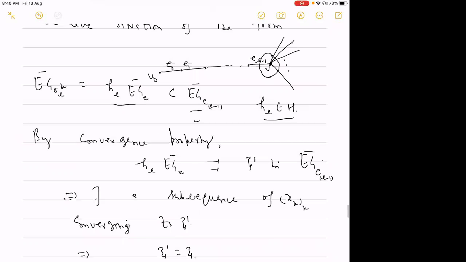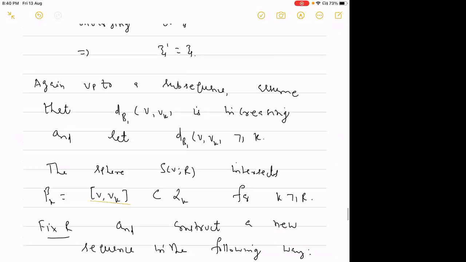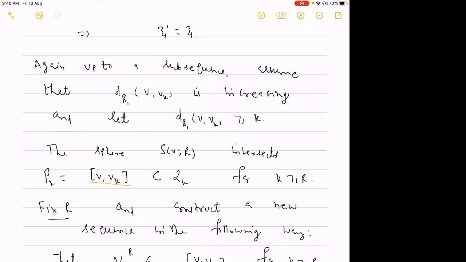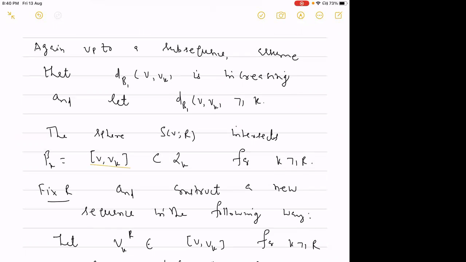So here we are fixing this vertex V here. So from V to Vk, we can assume that it is increasing because it is an unbounded sequence, and let this distance from V to Vk be bigger than or equal to k for each k. We can assume this up to a subsequence.